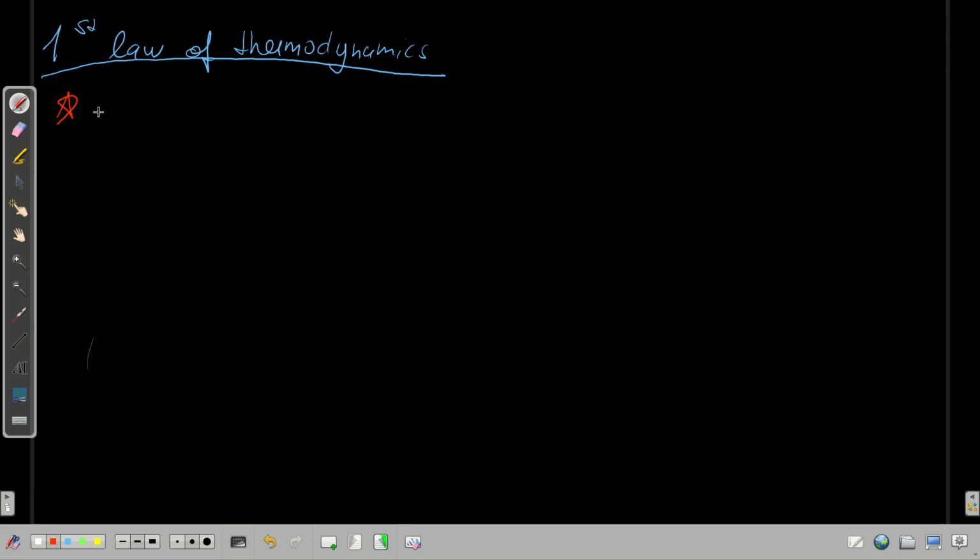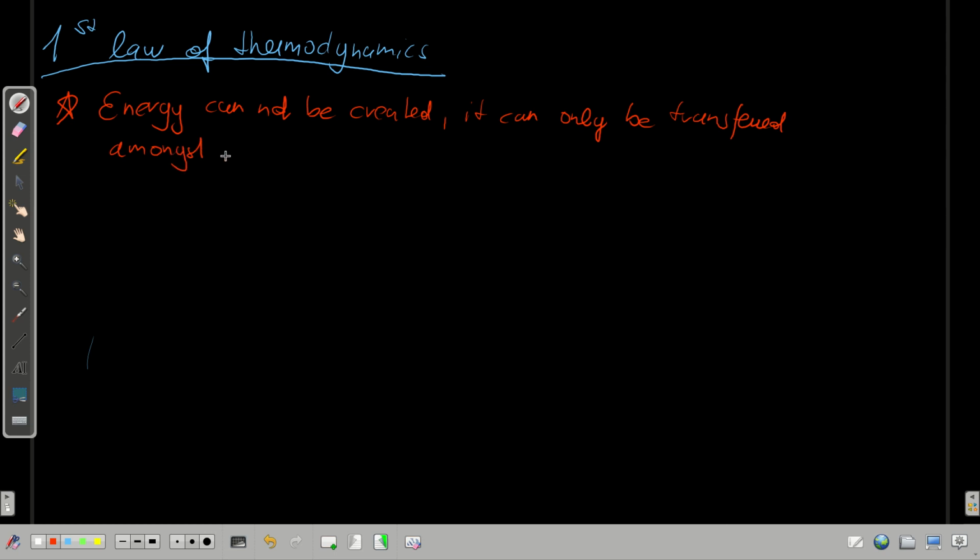The first law says that energy cannot be created, it can only be transferred amongst different forms of energy. So let's write this down. So energy cannot be created. It can only be transferred amongst different forms of energy.